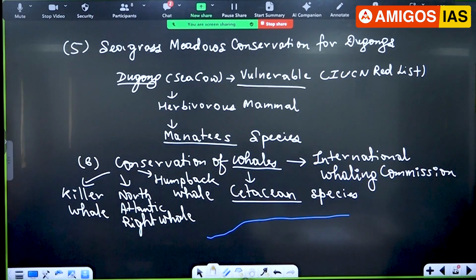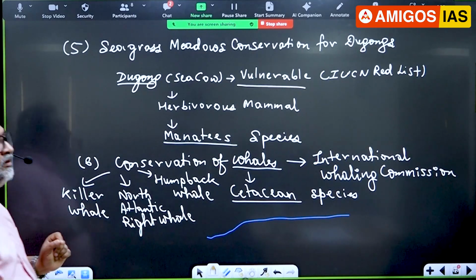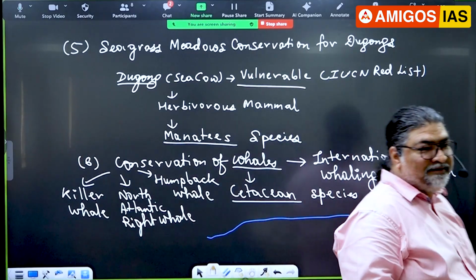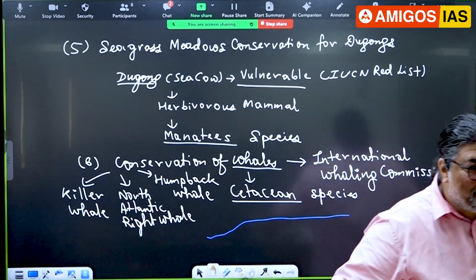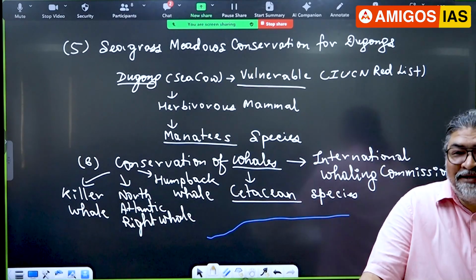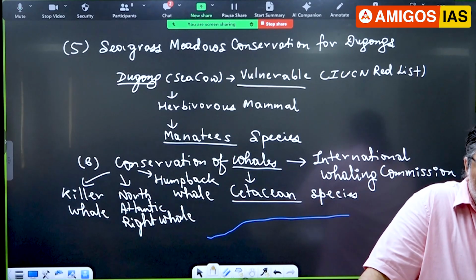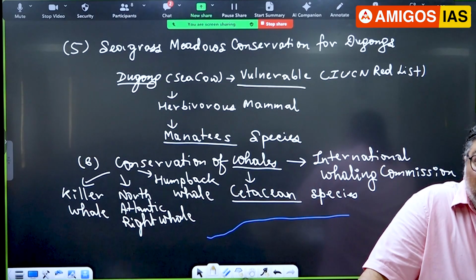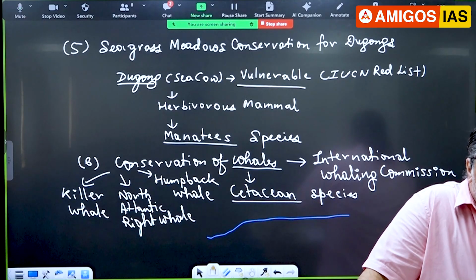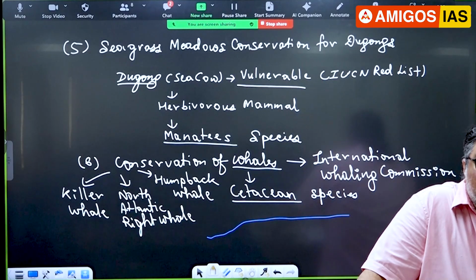For coastal areas, worldwide there is a certification called the Blue Flag Certificate. Are you aware of the Blue Flag Certificate? Can you name any place in India where the Blue Flag Certificate is given? Gair Mata, okay. Which is the organization which gives this certificate? The Denmark-based organization called FEE, the Foundation for Environmental Education, a non-government organization. They award sea beaches the Blue Flag Certificate.